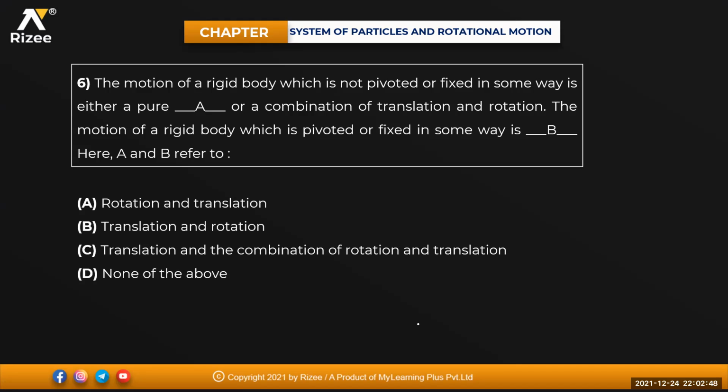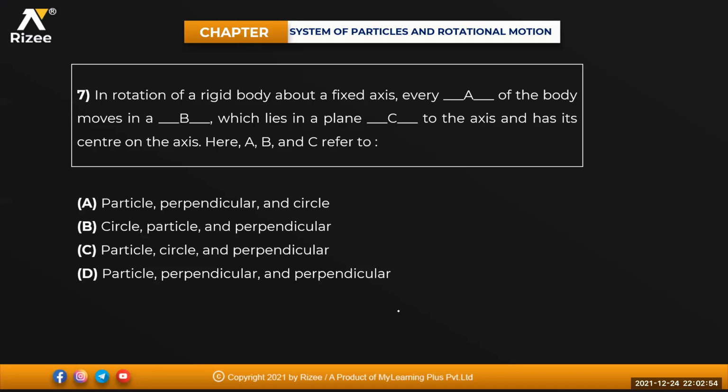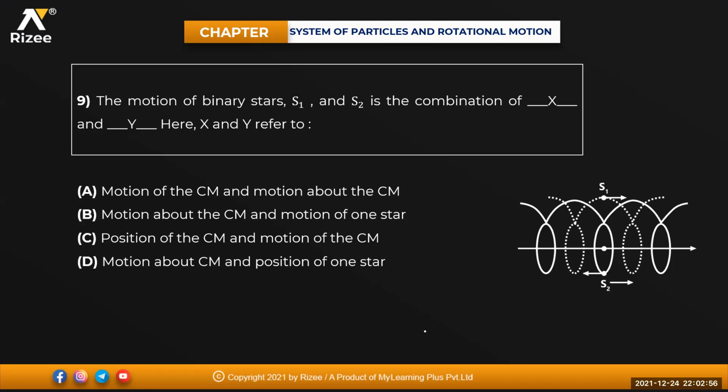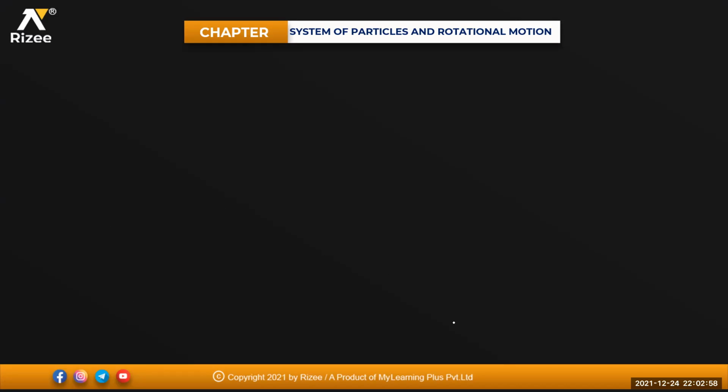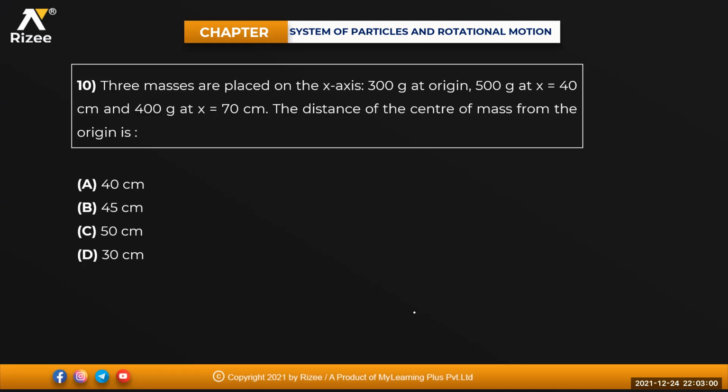Next one. The motion of a rigid body which is not pivoted. Okay, we just started with the rotation part. We will try to do it in tomorrow's session of your class. The 10th question, can you try it, student?